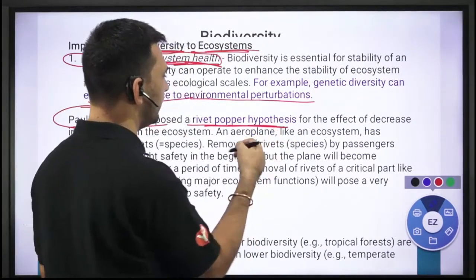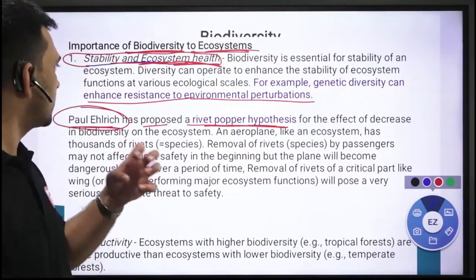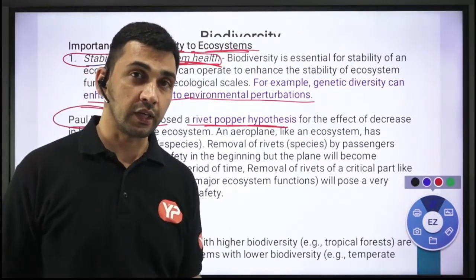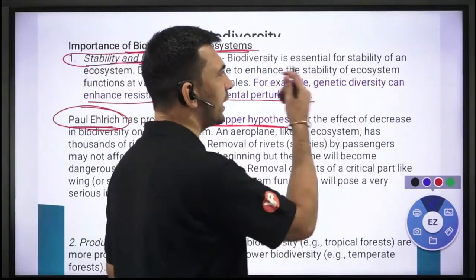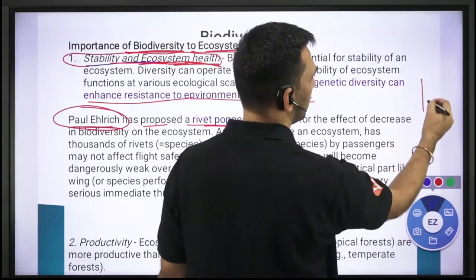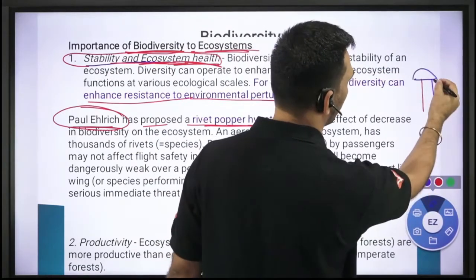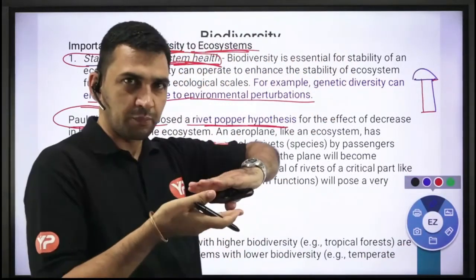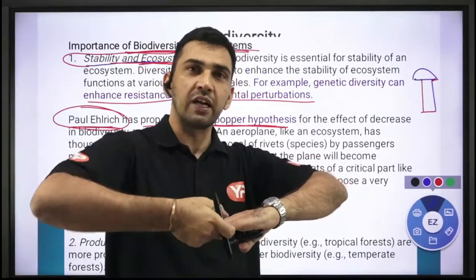कि basically ये rivet popper hypothesis क्या करती है कि how ecosystem में biodiversity कैसे influence होती है, right? So for example उसने बोला rivet popper hypothesis, basically क्या है, rivet एक mechanical element है, basically it's something like this way. I hope many of you from mechanical background already understand. Like जब हमें दो parts को join करना है, for example these two plates को अगर join करना है, so we drill a hole और क्या करते हैं हम rivet लगा देते हैं, right?